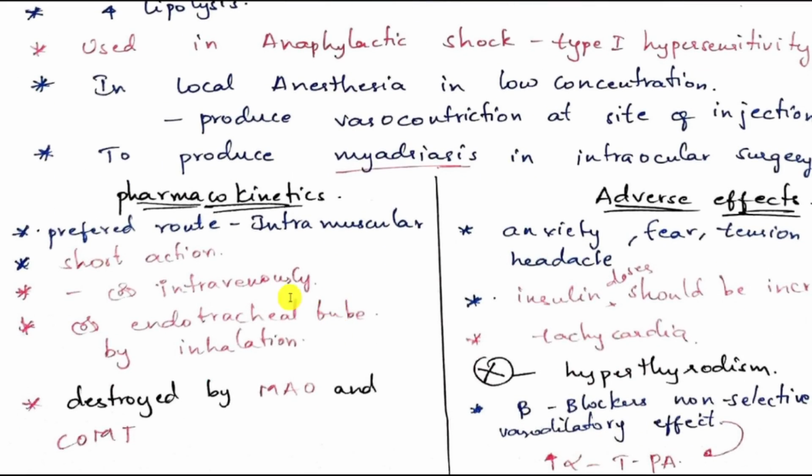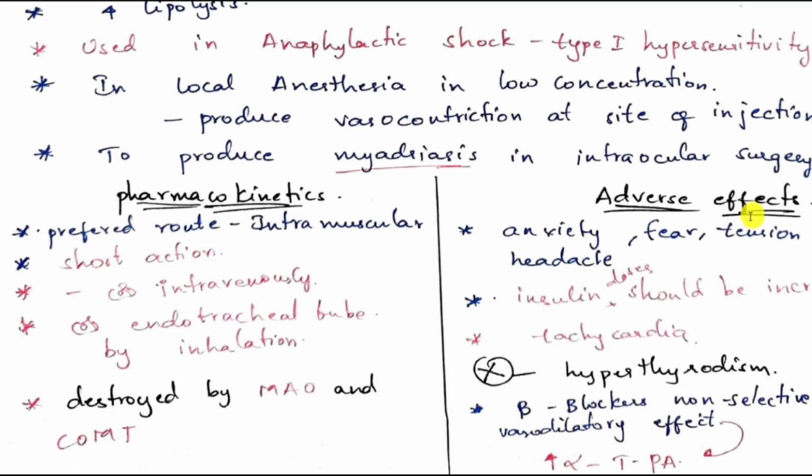Pharmacokinetics of epinephrine. It is preferred intramuscularly or intravenously. It is short acting because it is destroyed rapidly by MAO and COMT. MAO is monoamine oxidase, and COMT is catechol-O-methyltransferase. All catecholamines are rapidly destroyed by MAO and COMT. Endotracheal tube by inhalation: if the patient needs bronchodilation, we can give epinephrine by endotracheal tube by inhalation, so that the epinephrine goes directly into the lungs.